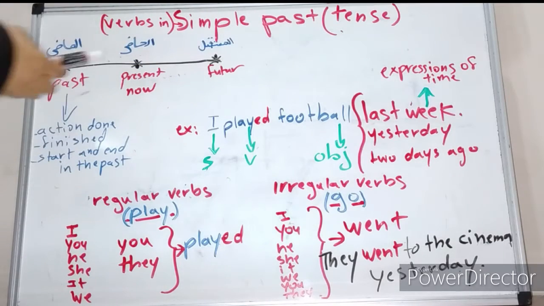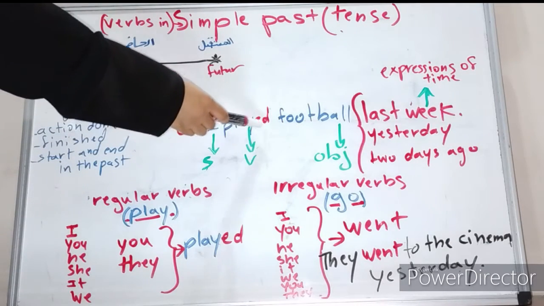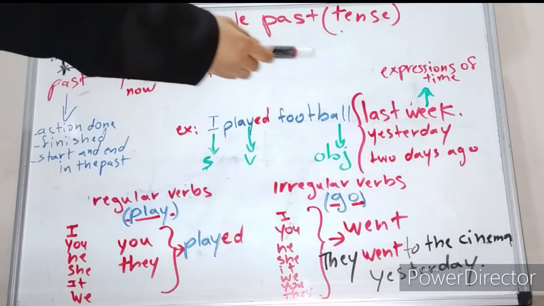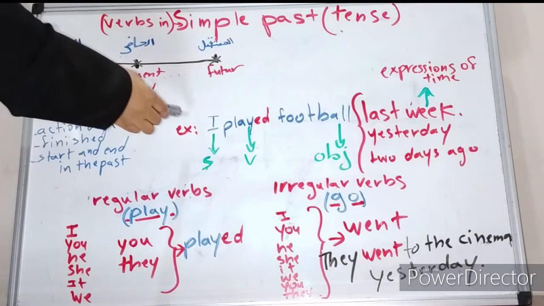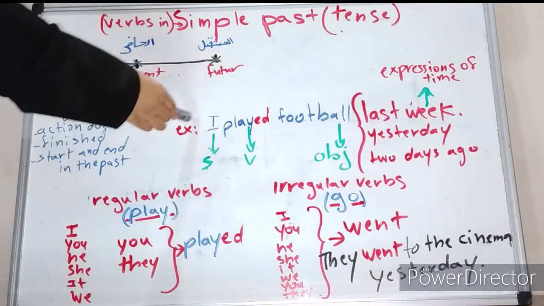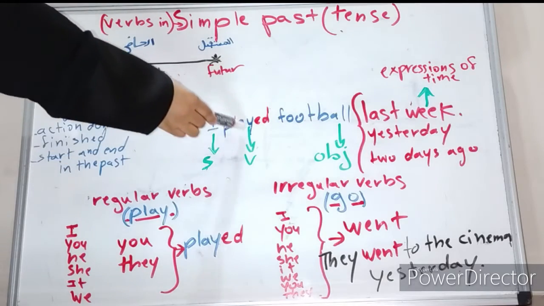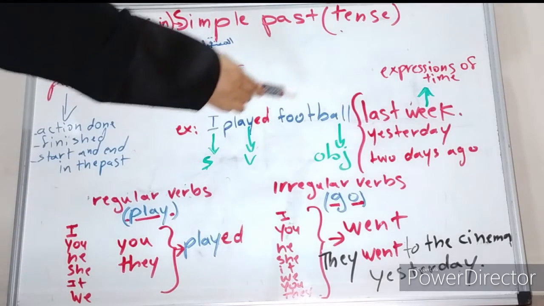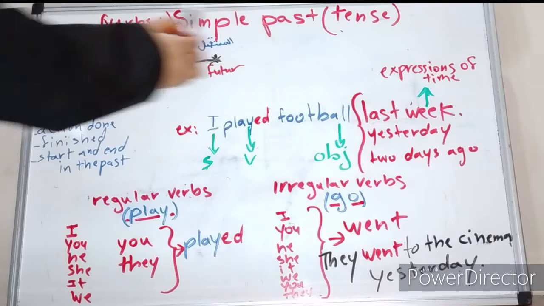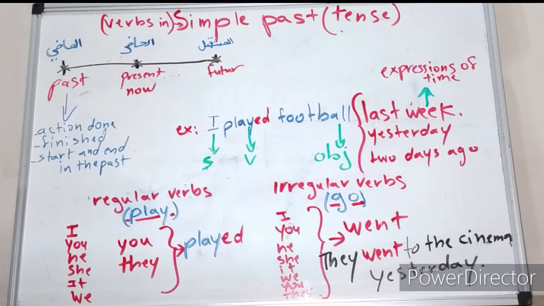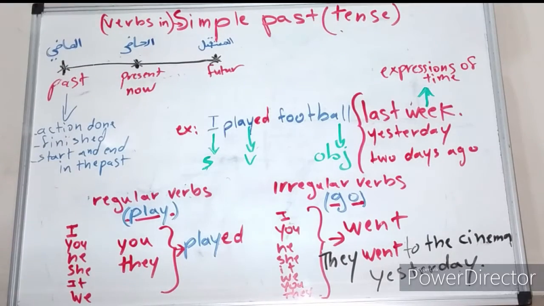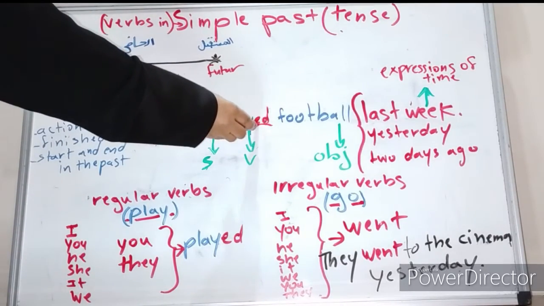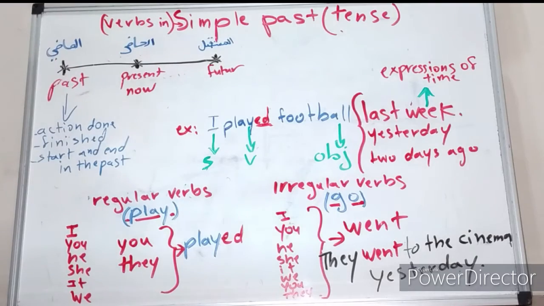One example. I played football last week. Okay, I played football last week. Here in the sentence we have I as a subject, played as a verb, and football last week as an object. Look here, the verb is in the simple past, and as you see here, we add ed. We are going to explain this later.